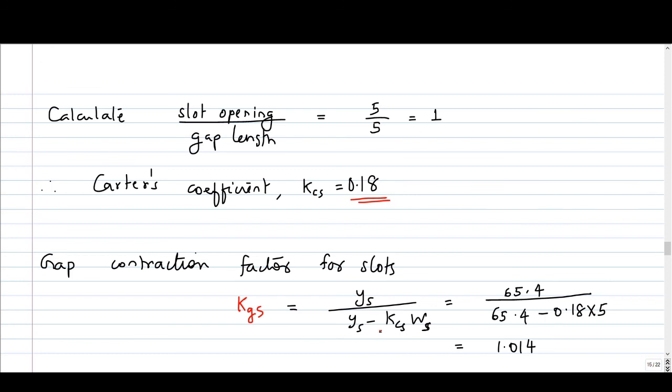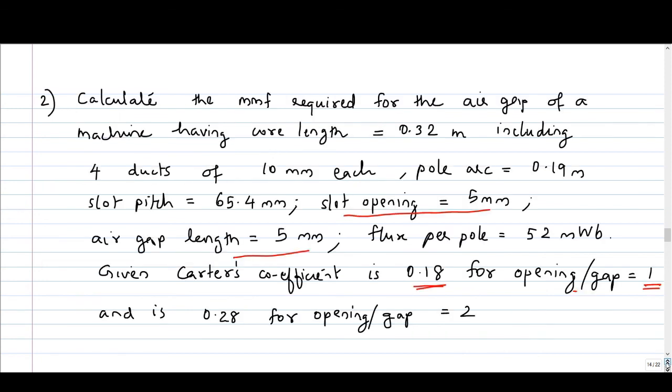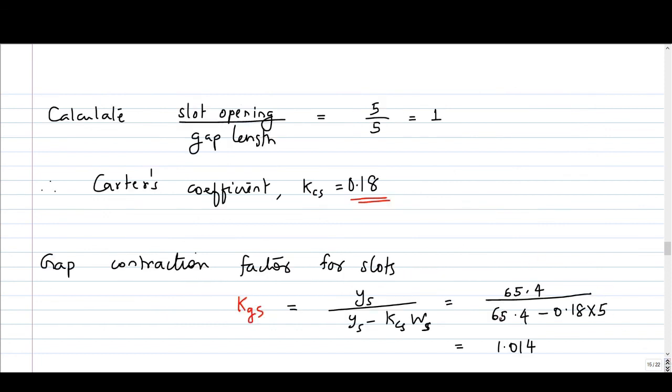Kgs is ys by ys minus kcs into ws. So ys is 65.4 mm. It is given here. Slot pitch ys is 65.4 mm divided by 65.4 minus kcs is 0.18, ws is 5 mm. Slot width is 5 mm. If you do the computation, you will get the gap contraction factor for slots as 1.014.